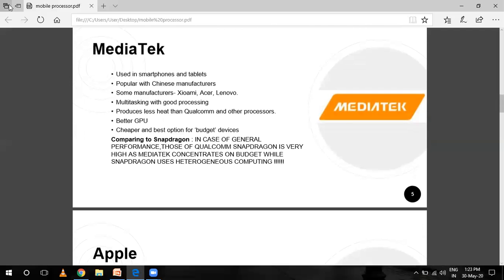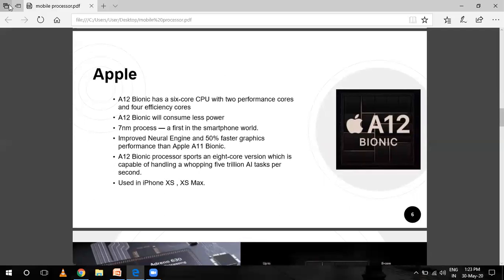Next is Apple. A12 Bionic has a 6-core CPU with 2 performance cores and 4 efficiency cores. And when we are talking about that, Apple does not manufacture any microprocessor. Instead, they make contracts with processor manufacturing companies, mainly Samsung and TSMC, for making custom built processors that suit their design and processor performance expectations.